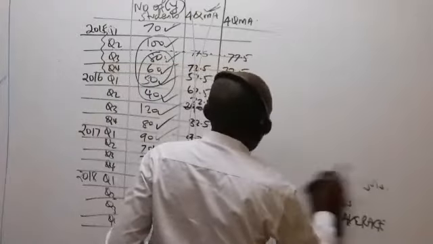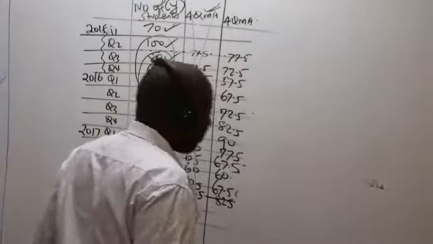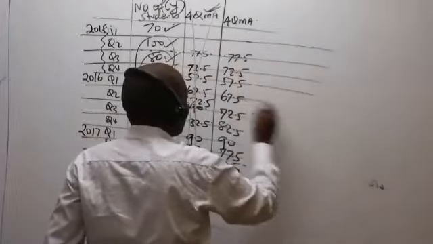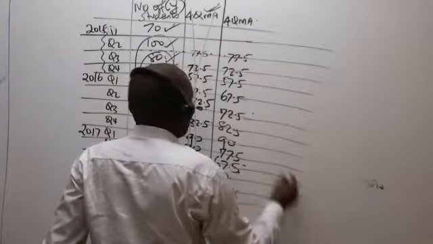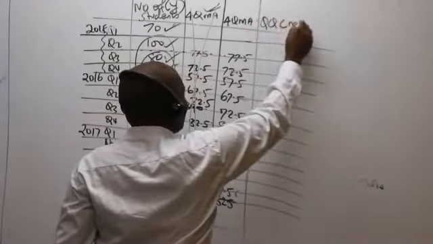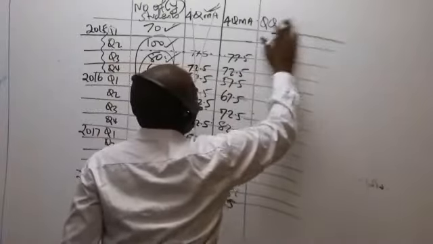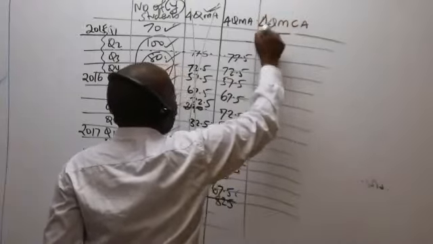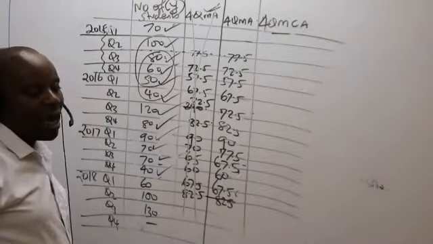So come and give us a centered moving average, the last step of getting the trend. Come and give us the 4-quarter centered moving average.